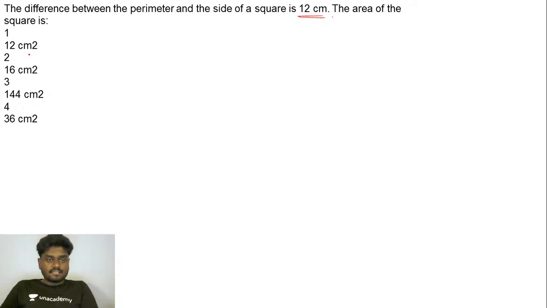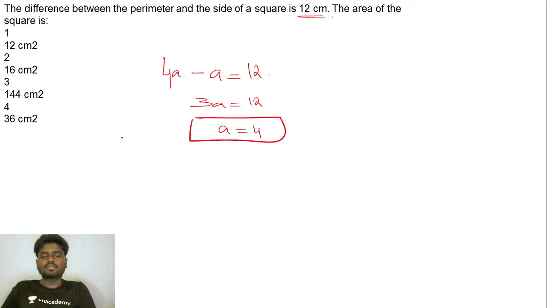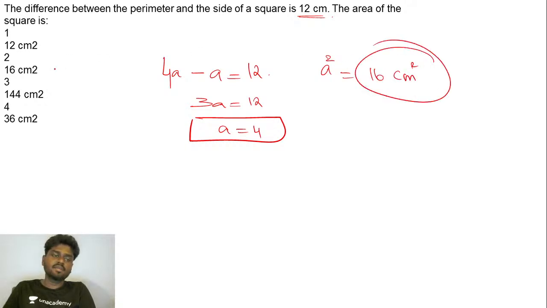So they have said the difference between the perimeter and the side of a square. The perimeter is 4a and the side of a square is a, so 4a minus a is equal to 12. From this I can say 3a is equal to 12 and a is equal to 4, right? I've got the value of a. You're asked to find the area of the square. Area of the square is a square, so 4 into 4 will give you exactly 16 centimeters square. Answer is option 2.